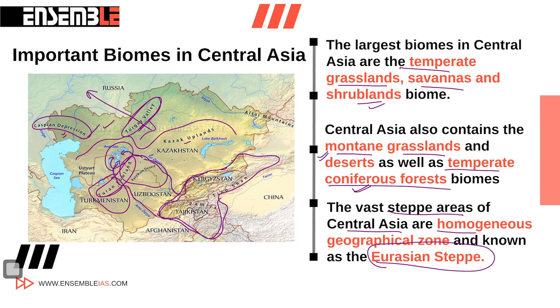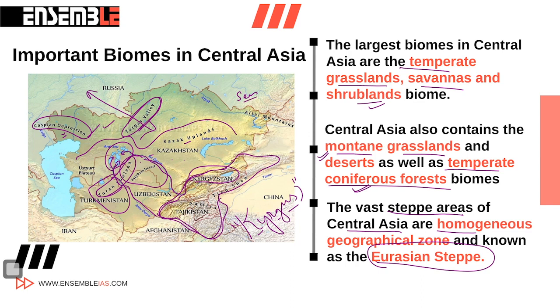Apart from that, there is an interesting example in Kyrgyzstan. There are people who are known as Kyrgyz, K-Y-R-G-Y-Z. So Kyrgyz are the people and they are a tribe. They are basically animal herders, and they used to have their sheep, goats and camels with them. What they do exactly is migrate according to the season.